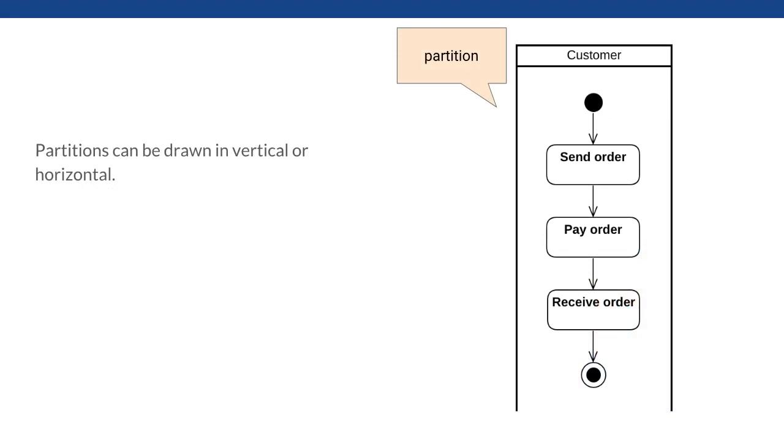In this example, we have an activity with three actions, namely, send order, pay order, and receive order. These three actions are performed or executed by the same actor, namely the customer. Therefore, these three actions can be placed in the same partition, whose name is customer. In the example, the partition is drawn in vertical, with its name at the top.